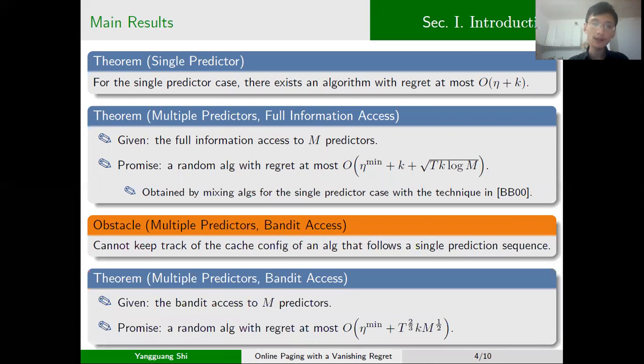So to overcome this obstacle, we will utilize some combinatorial properties of our algorithm SIM proposed for the single predictor case to show that such an algorithm can always be chased without knowing its current cache configuration. And in this way, we obtain a vanishing regret for this banded access model, and it is expressed as this formula.